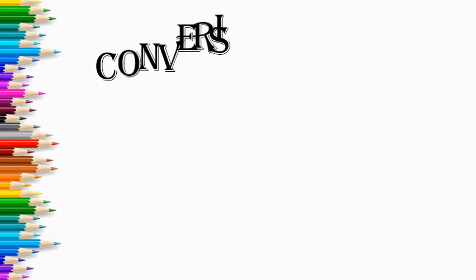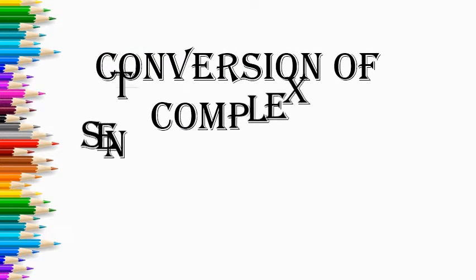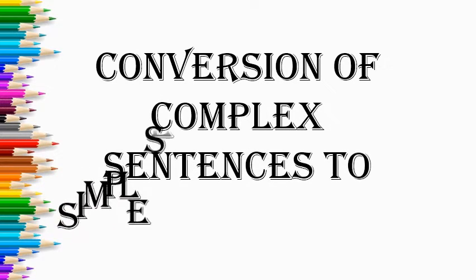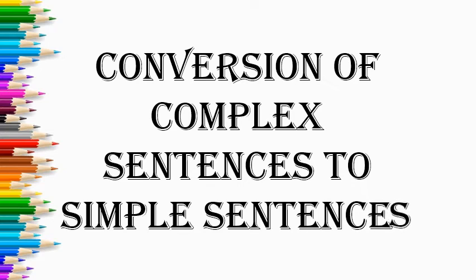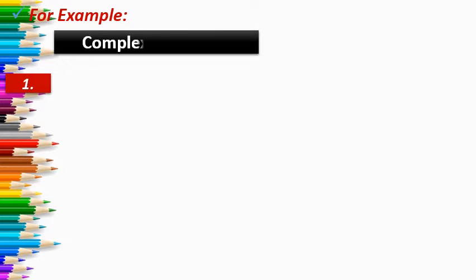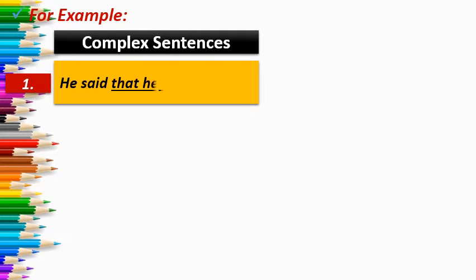Now let us see the next conversion, that is conversion of complex sentences to simple sentences. Whenever we are making a complex sentence, we are using subordinate conjunctions. In subordinate conjunctions we can use a noun clause, an adjective clause, or an adverb clause as per the sense of the sentence. In your exercise, I have given you a mixed exercise with all these clauses, right? Now let us see a few examples to clarify it. So let us see how to convert complex sentences into simple sentences.